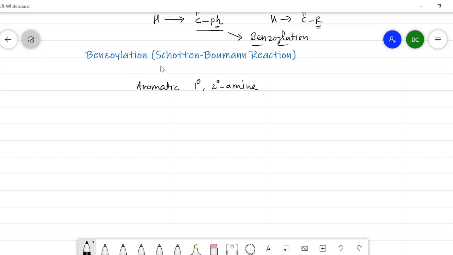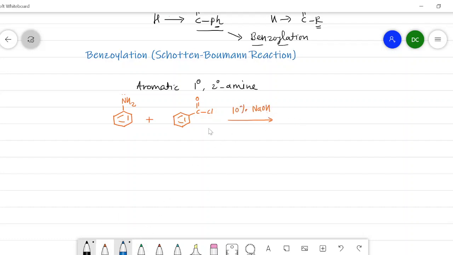in presence of alkali. So we will take the reaction of aniline. This is aniline. It is a primary aromatic amine. When it is treated with benzoyl chloride, that is PhCOCl, I will write the structure here, COCl, in presence of alkali, that is 10% NaOH.